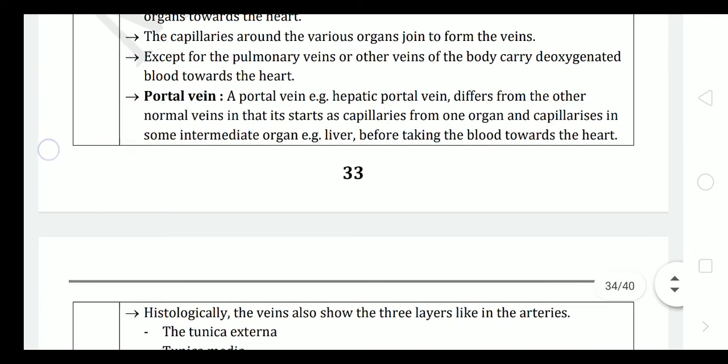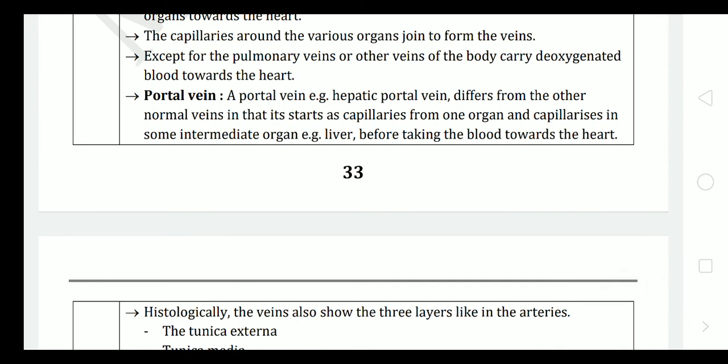The portal vein, which is the hepatic portal vein, differs from other normal veins in that it starts at capillaries from one organ and ends in capillaries in some intermediate organ, for example the liver, before taking the blood towards the heart.